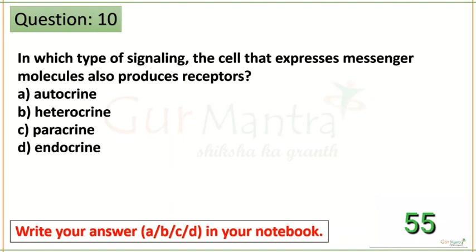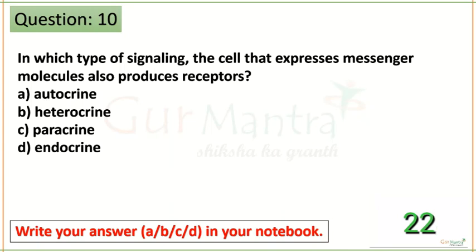So read the question carefully, understand it, try to understand what they're asking you, then answer. They're asking, the cell that expresses the messenger, which means the cell that is producing the signal, has the receptor for the signal also. So one cell you have, okay, imagine the scenario. That cell is expressing, which means releasing the signal molecule, which means it is releasing the ligand, and it also has the receptor for that particular ligand.